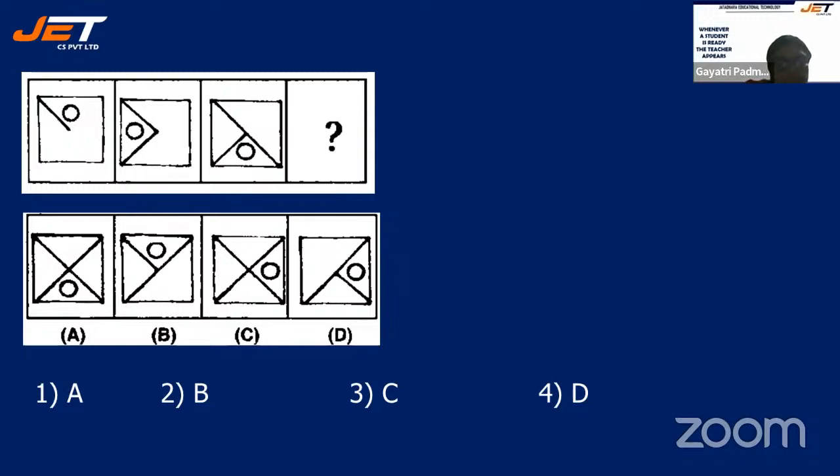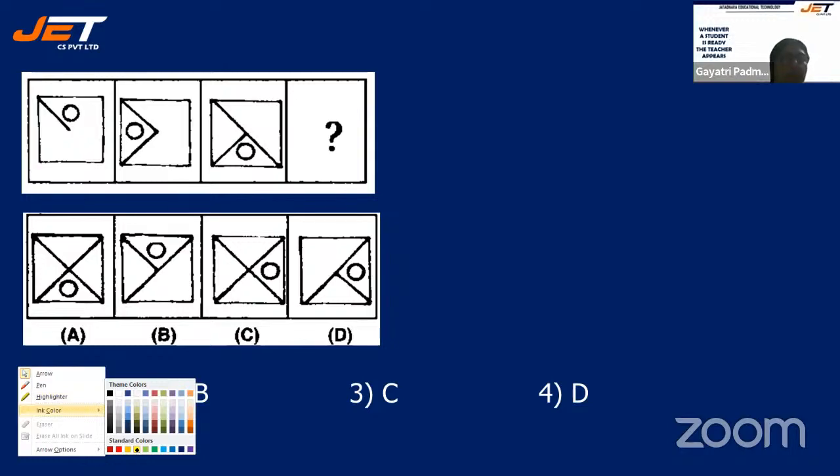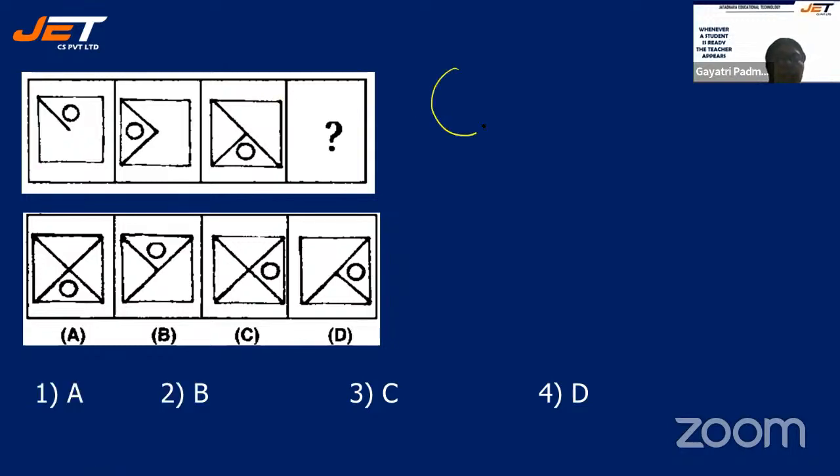Is it option A, option B, option C, or option D? It is moving towards the anti-clockwise, no doubt about it. See, from here, it is moving towards here. From here, it is moving towards here.